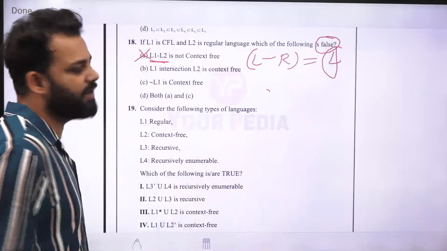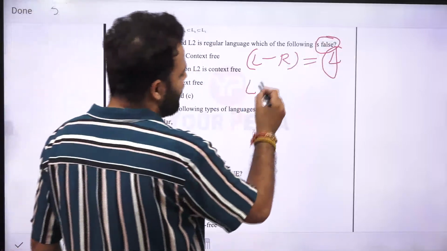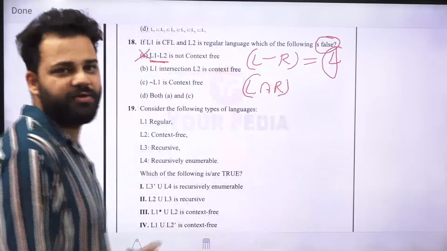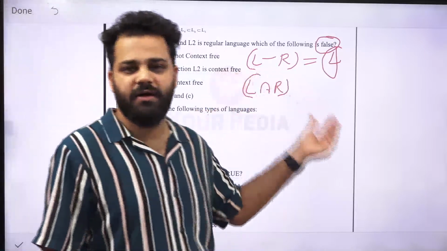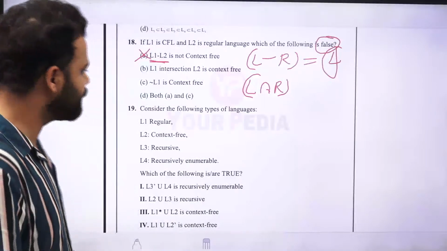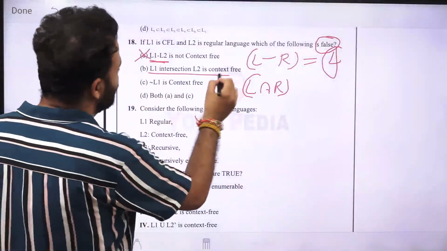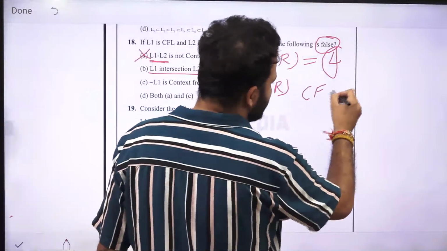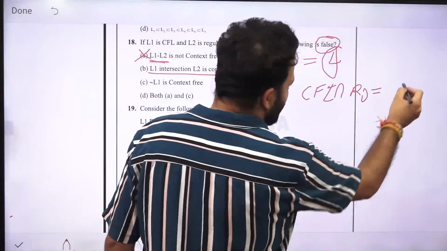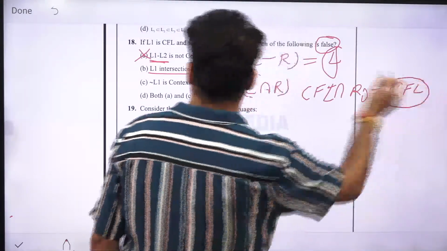L1 intersection L2 is context-free. Again, any language L intersection with R is a closed property. If you take the intersection of any language with a regular language, it is closed. So this means that language will be that language only. So L1 intersection L2, where L1 is CFL and intersection with regular, will be CFL only. So this is correct.